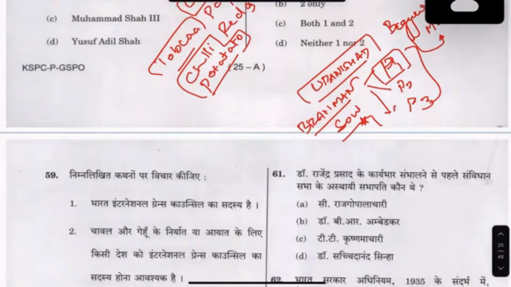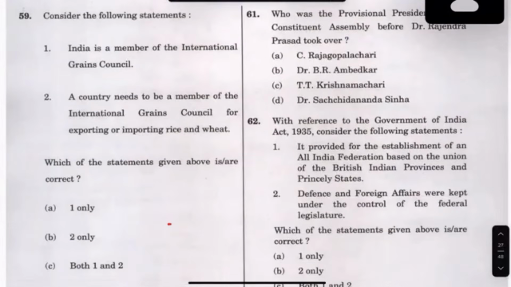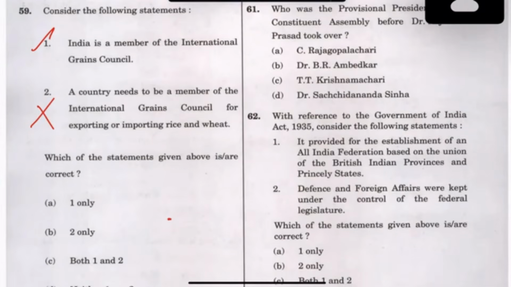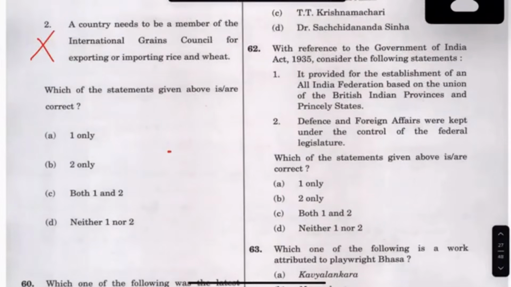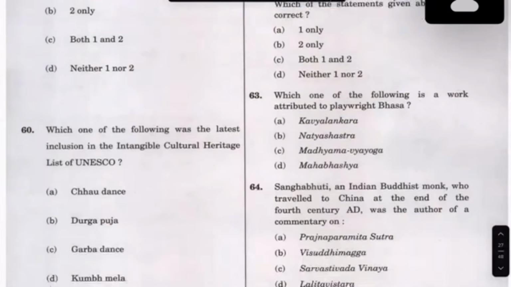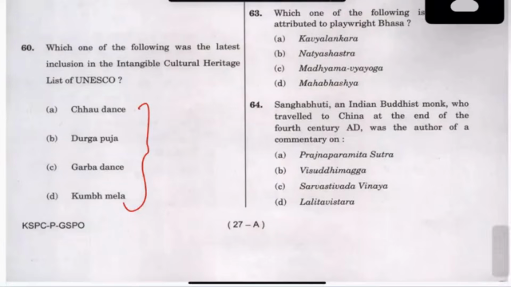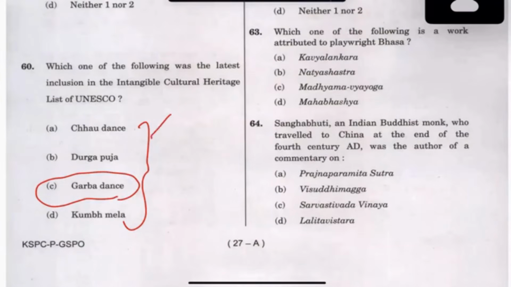This is a very easy question which should be taken. You can check it. India as a member, this is true, but you cannot force food production and this. But I'm not going to use it as an easy question, so I'm going to keep it. The answer is A. You cannot ask somebody to be exporting just because they are a member. This one was a little tough. This was in the news, so maybe I will not leave it. I should have prepared the newspaper things. This was added: newspaper and PIB.